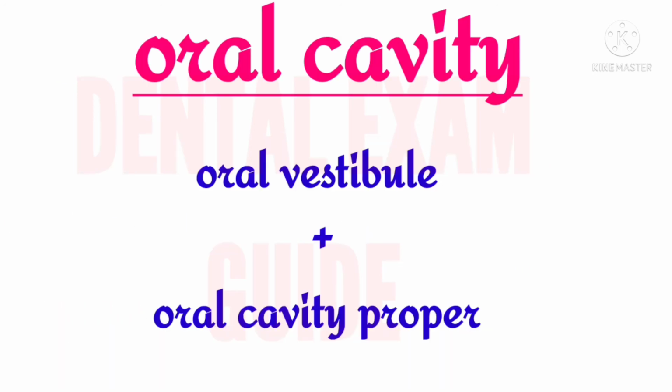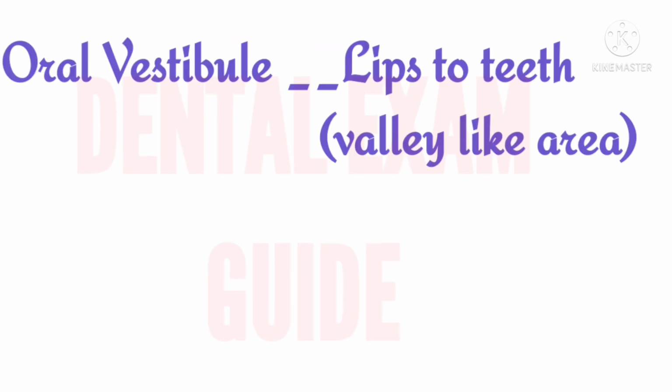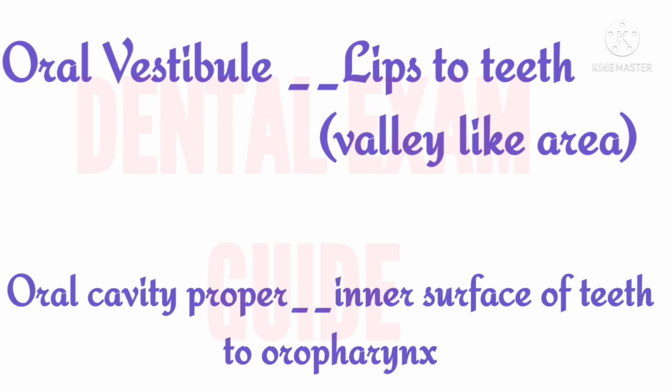The oral cavity is divided into two sections: the oral vestibule and the oral cavity proper. The oral vestibule is the area between the inner surface of the lips and cheeks and the front surface of the teeth. And the oral cavity proper extends from the inner surface of the teeth to the oropharynx.